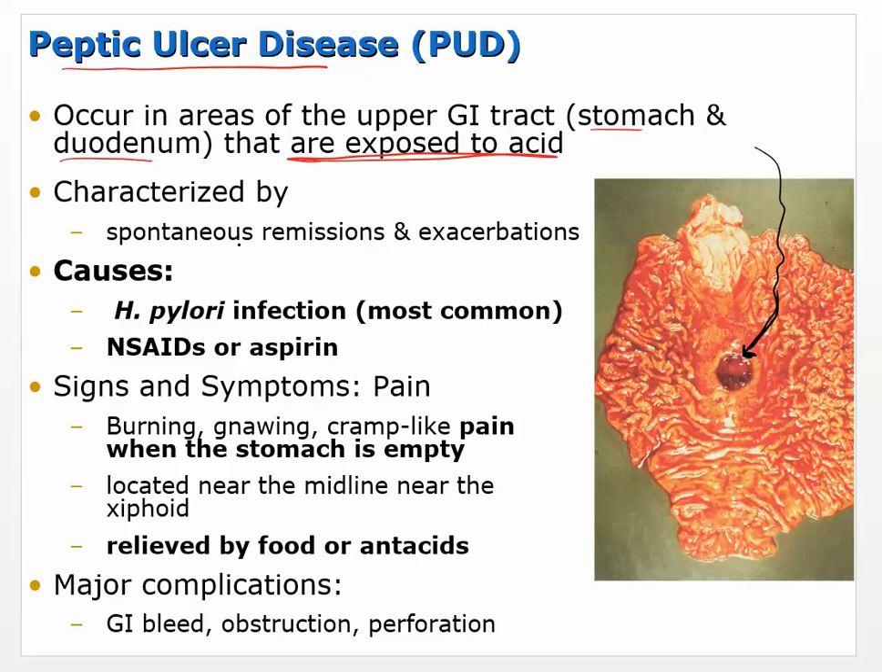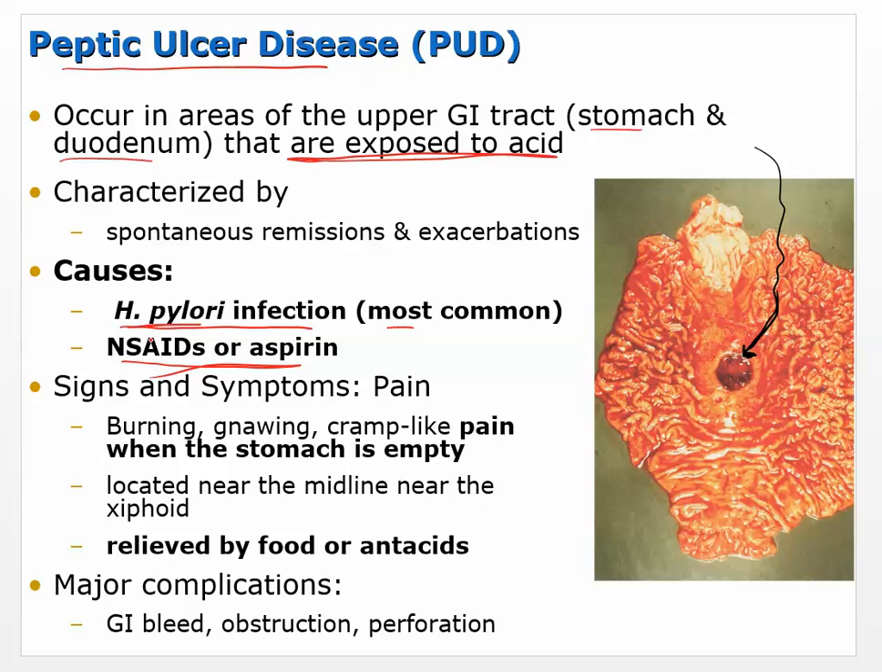So it's characterized by spontaneous remission and exacerbation. So it may come, it may go, it may get worse, it may get a little better, but it kind of goes back and forth. It may heal up on its own in some cases. Now, usually the cause is H. pylori. So we already mentioned that, Helicobacter pylori, bacteria. That's most common, and we also mentioned that NSAIDs or aspirin may also cause this ulceration.